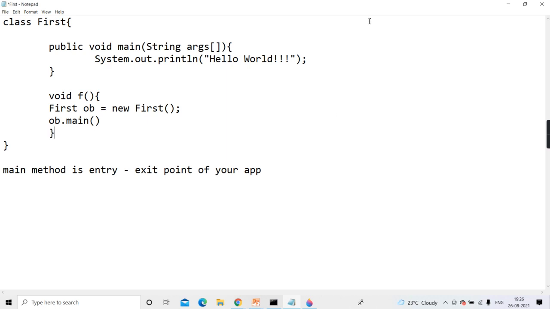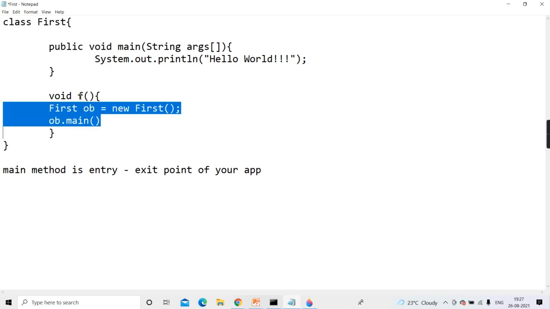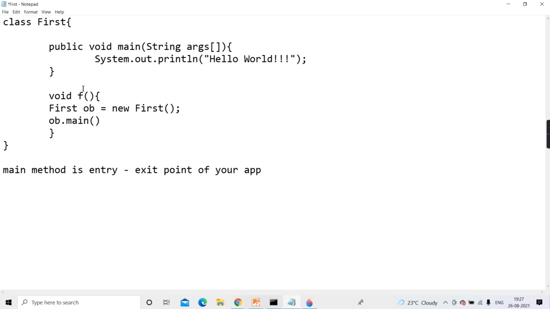So suppose I write it within one function f. Now tell me, these two lines, can they execute? Means can I keep these two lines open like this? No. You have to put them in some method. So if I put these two lines in some method, is it necessary to call that method to run these two lines? Tell me when these two lines will execute. Only when f is called. Yes or no? Means unless and until f is called, main cannot get called. Do you agree, guys? Main won't get called till these two lines are executed.